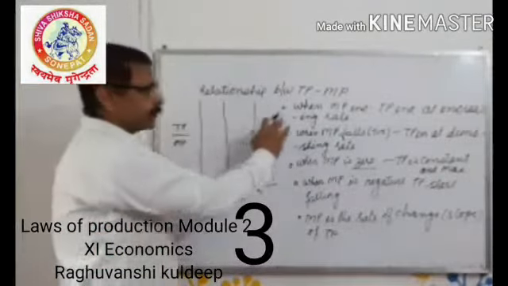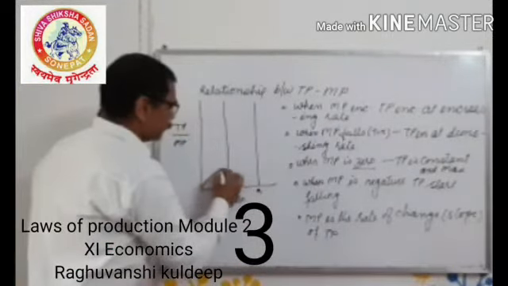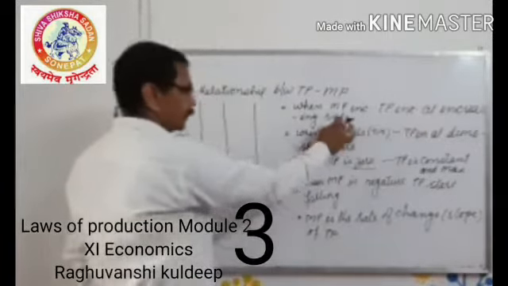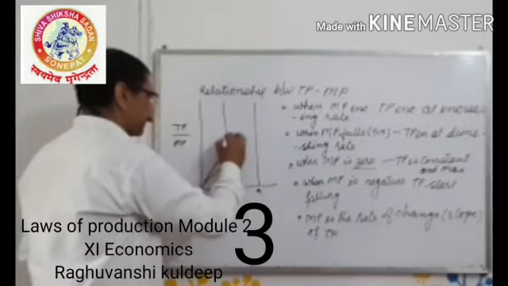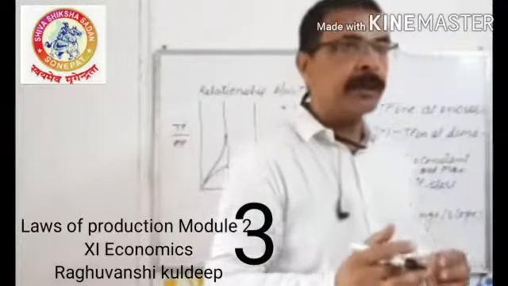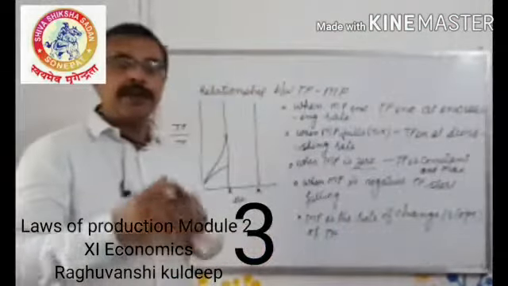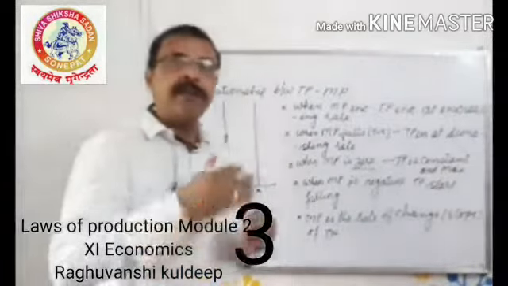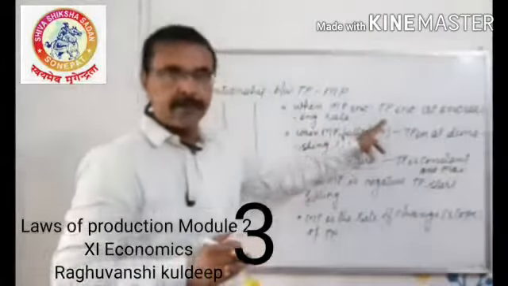Now watch, the first relationship: when MP is increasing and reaches its maximum, TP increases at an increasing rate. MP is increasing, that's why TP will increase at an increasing rate. Because MP is extra. Marginal product is additional or extra product. When extra product increases, it adds more and more to the total. That means total product will increase every time by more than the previous time. That is known as increasing rate.